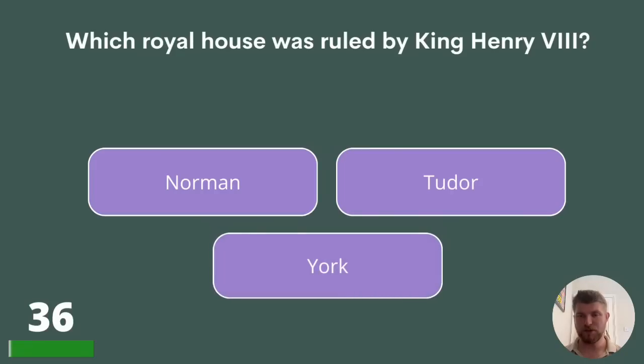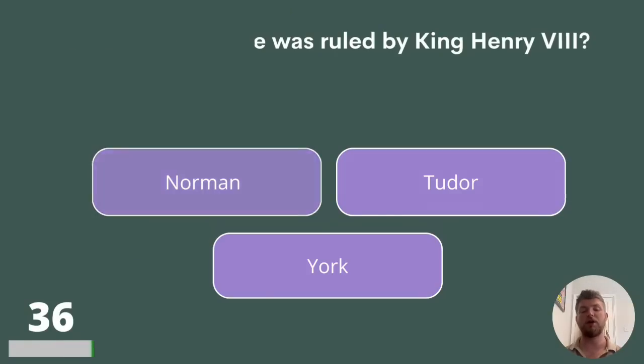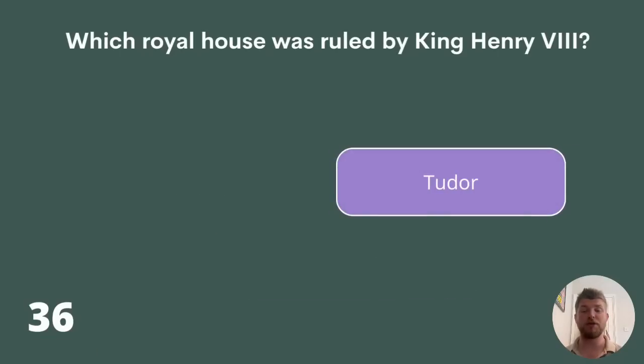Which royal house was ruled by King Henry VIII? Norman, Tudor, or York? The answer is Tudor, King Henry VIII of the Tudors.